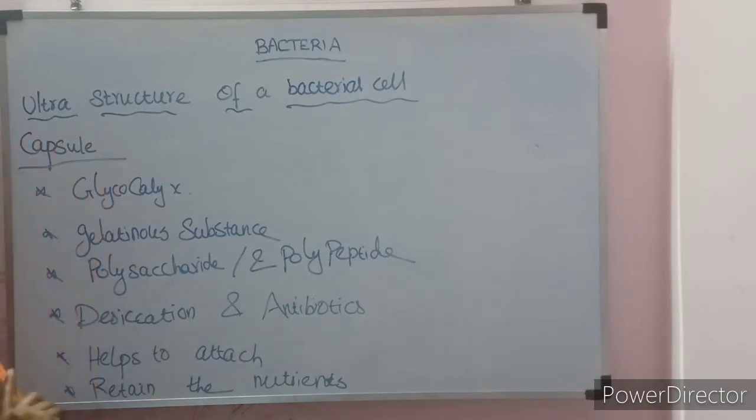So the capsule is the outermost covering. It is otherwise called a glycocalyx. It is made up of polysaccharide and polypeptide. The important function is that it prevents desiccation and protects from antibiotics. It helps to attach to the substratum, and it will retain the nutrients inside the bacterial cell itself.